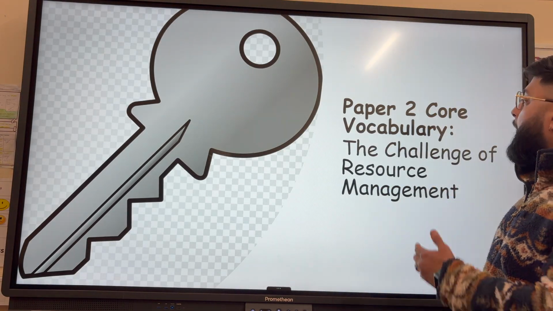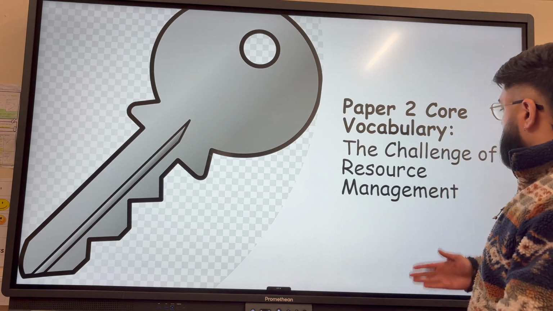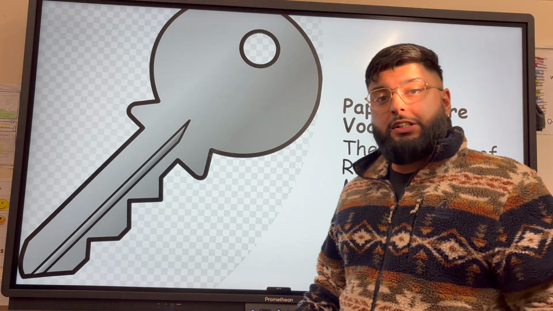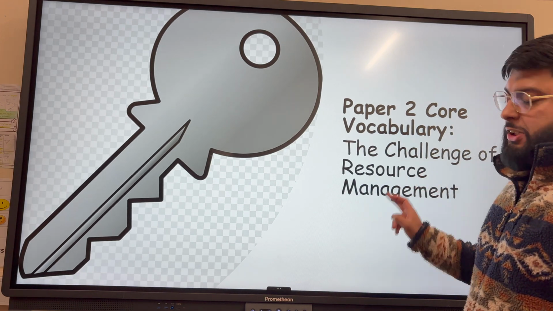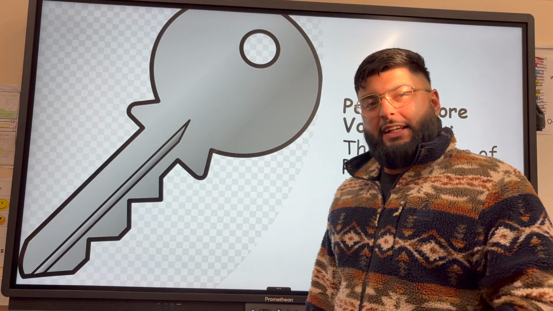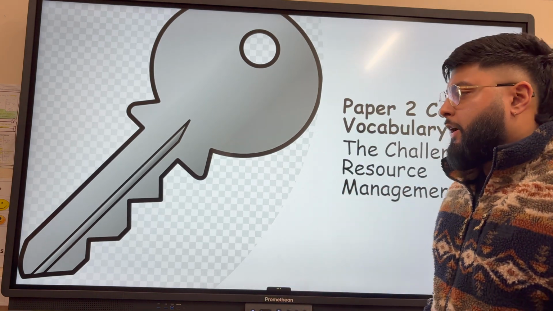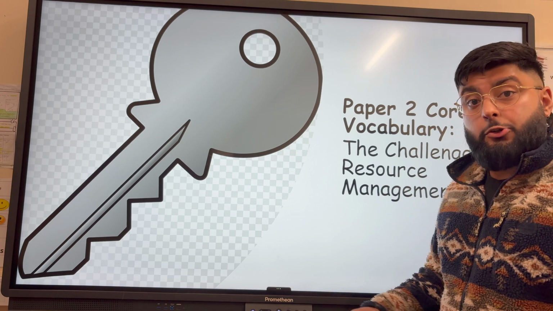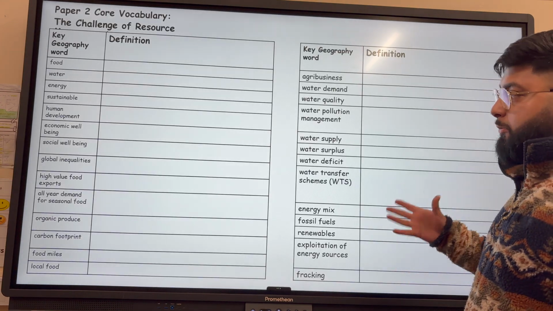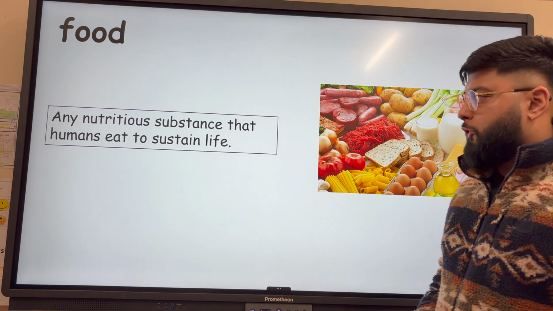Today we're going to be looking at paper 2 core vocab on the topic of the challenge of resource management. So right at the start of section C of paper 2. Grab yourself a sheet, either a physical one from in school, or a copy of the core vocab worksheet in the description of this video. It looks like this. So food, what is food?